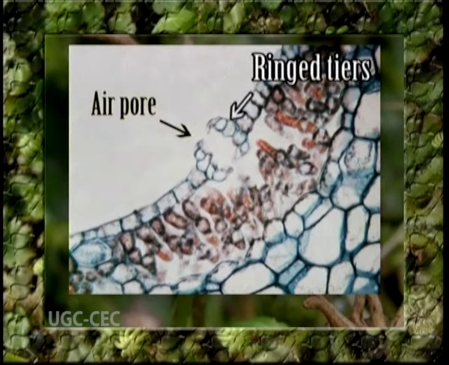Each tier consists of 4 to 5 cells. They are arranged in the form of a small chimney which encloses a wide passage which is broad in the middle and narrow above and below. The pore wall lies half below the epidermis and therefore the opening of the pore is slightly raised above the surface of the thallus.